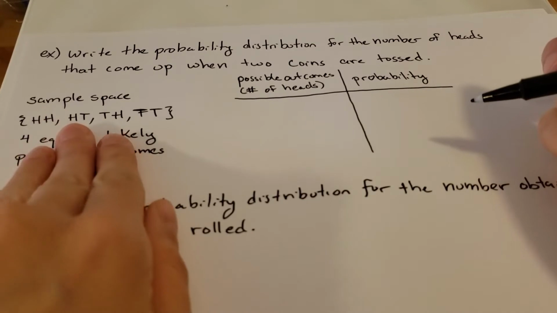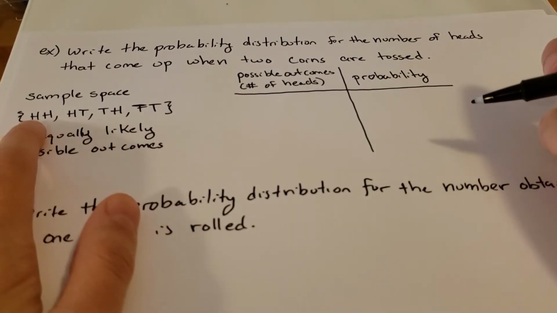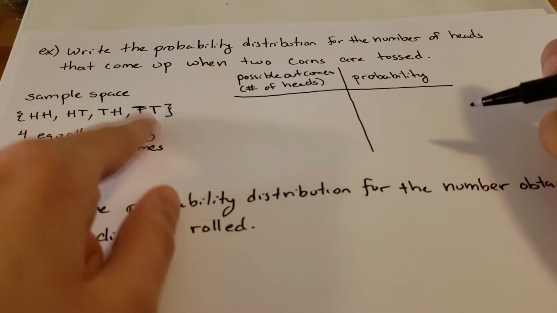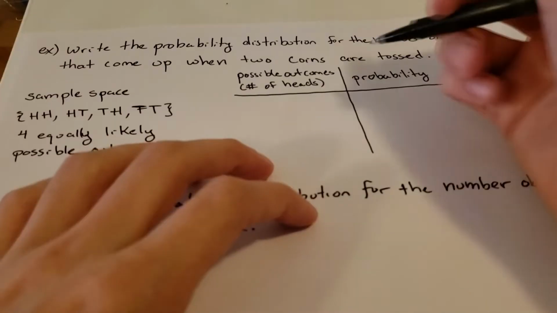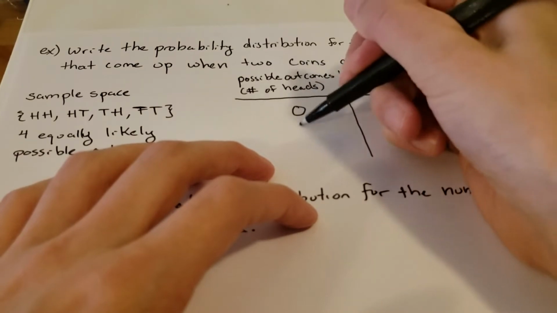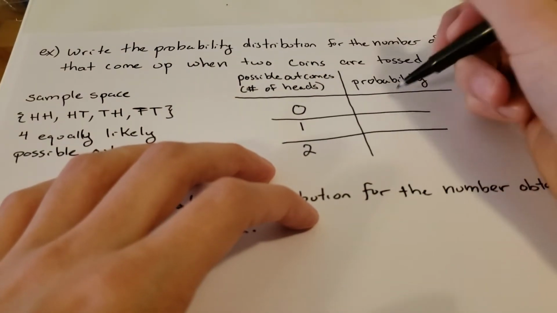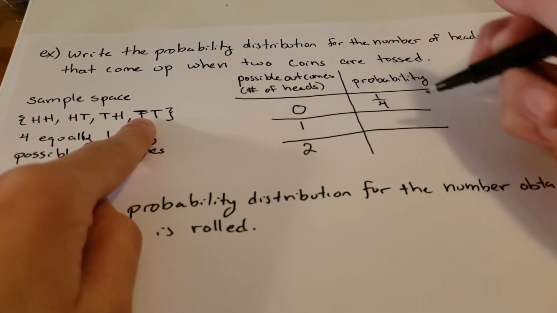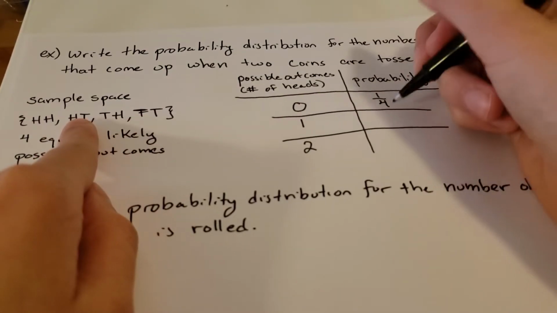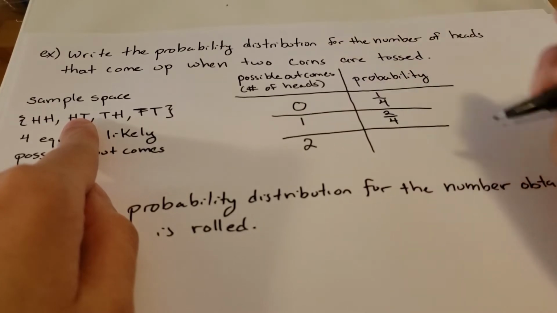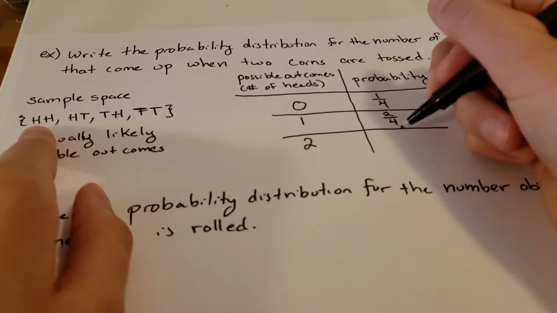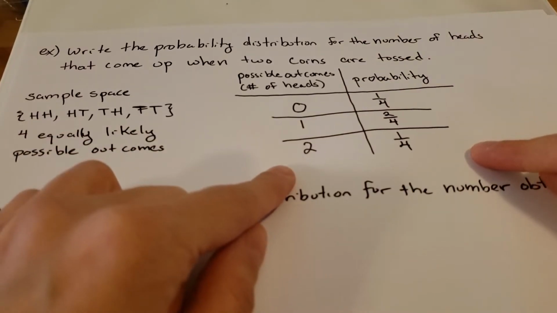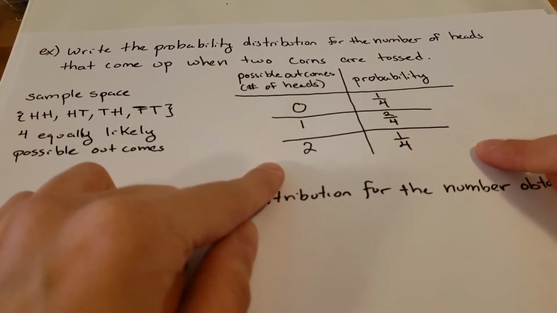If we go back to our sample space, we see, well, we can end up with 2 heads, we can end up with 1 head, or we can end up with 0 heads, right? We've looked at this before in previous lessons. So we know we can end up with 0, 1, or 2. We know our probability of getting 0 heads is 1 out of 4. Our probability of getting exactly 1 head is 2 out of 4. And the probability of getting 2 heads is, again, 1 out of 4. Okay, so everything we have here is enough to write our probability distribution.